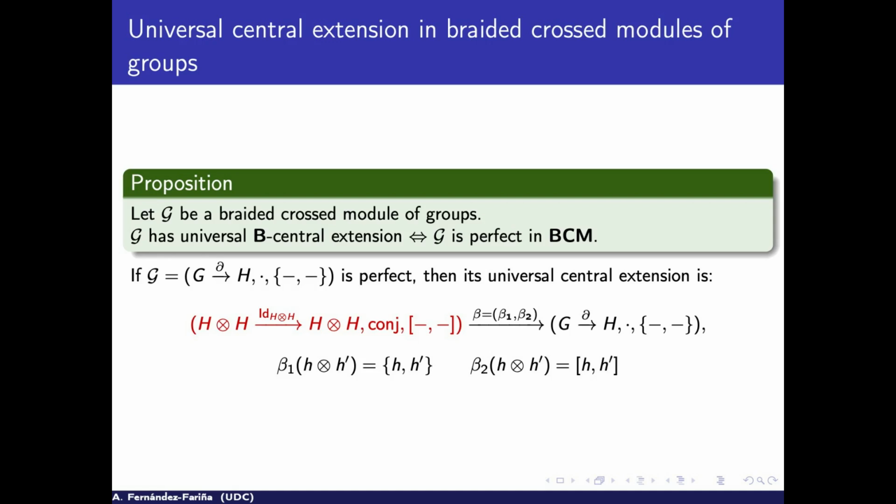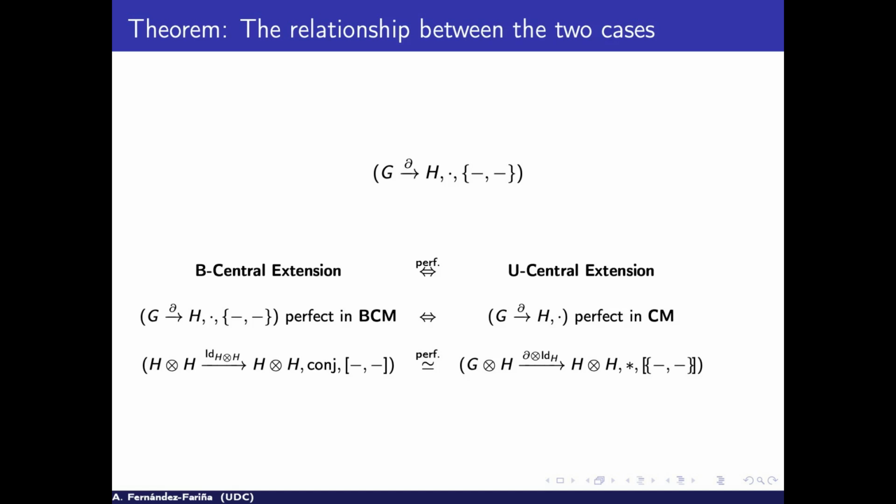So we try to say, okay, what is the relationship between these two? If we have a braid cross-module of groups, what is the relationship between them? In one part we have the central extension that works when it is perfect in braid cross-modules, and then we have the central extension that works when it is perfect as cross-modules.